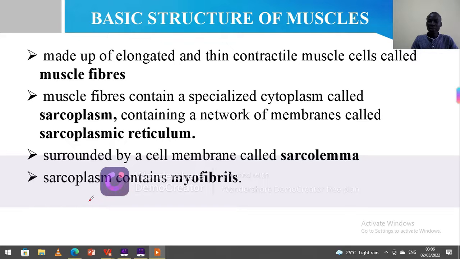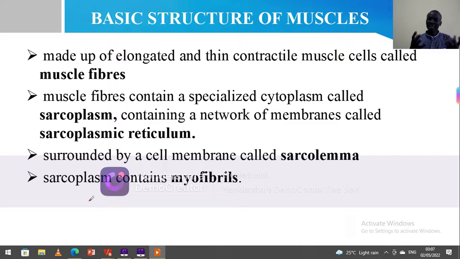So muscle cells make up the muscle tissue, and they are special because they are elongated and thin and capable of contracting. Because of this elongatedness, the muscle cells can also be called muscle fibers. So wherever under muscles you hear me talking about muscle fibers, I am referring to muscle cells.